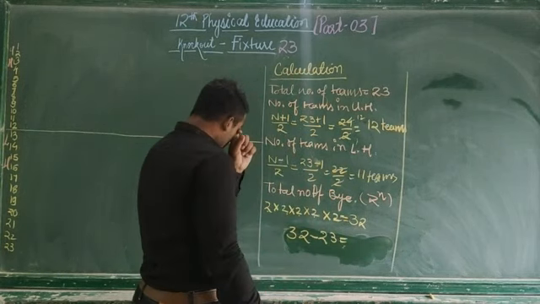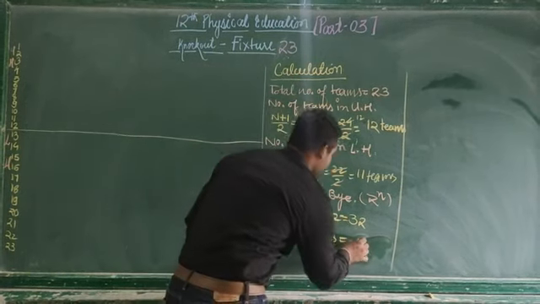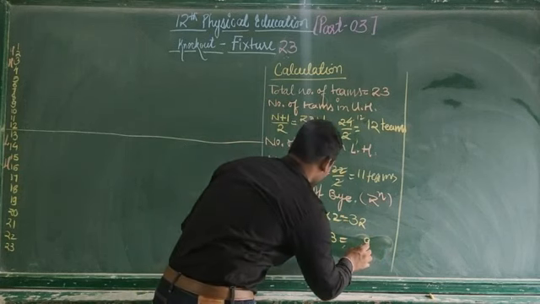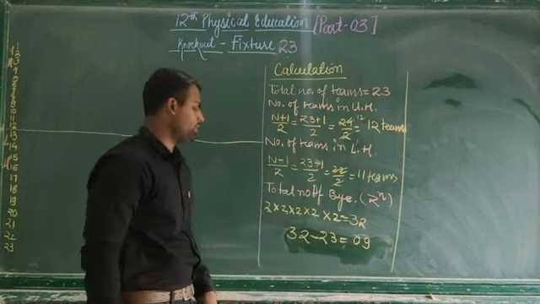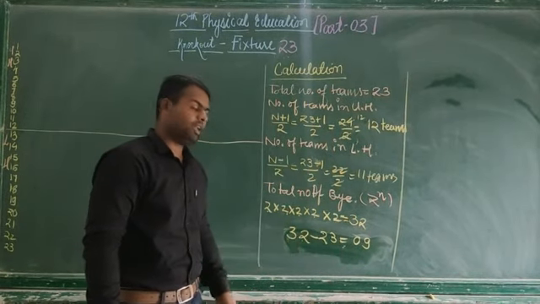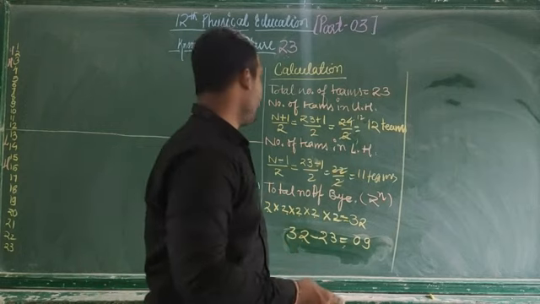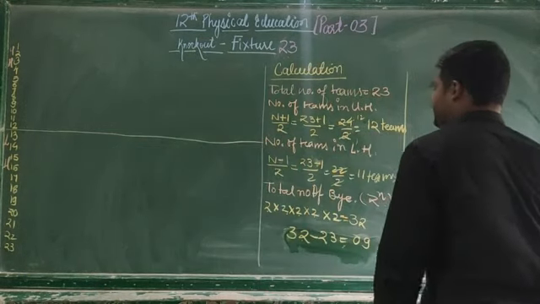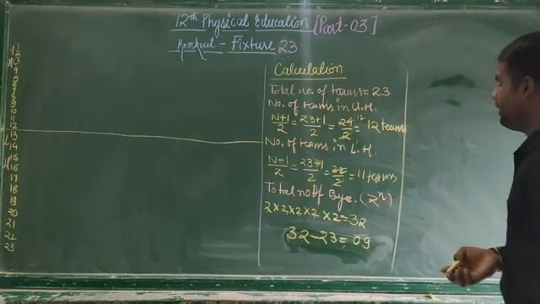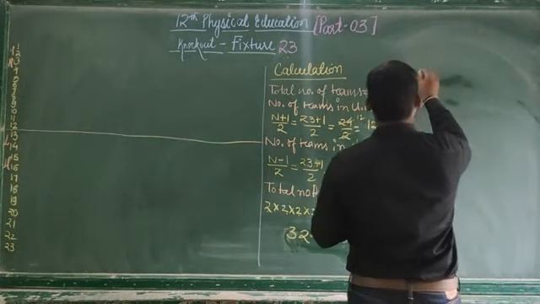So if we subtract, 32 minus 23 becomes 9. So how many byes do we have? We have 9 byes. Okay, alright? So now we are going to divide this total number of byes into upper half and lower half.